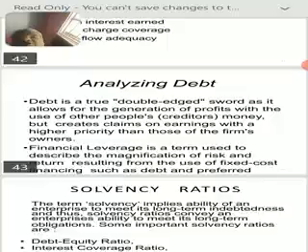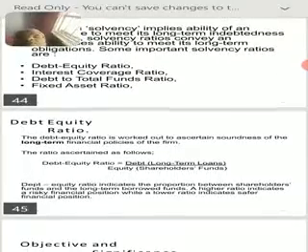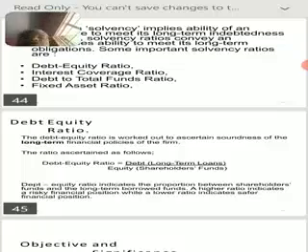Next comes debt equity ratio. This is the most important ratio in ratio accounting. How to compute this? Debt means long-term loan. Long-term loan covers debenture plus all long-term loans, which are payable after 1 year. And equity or net worth means the same thing.